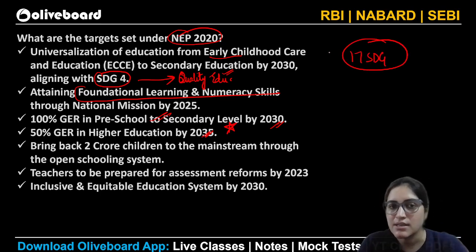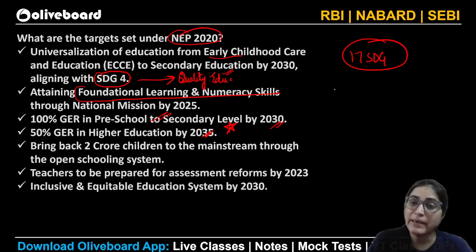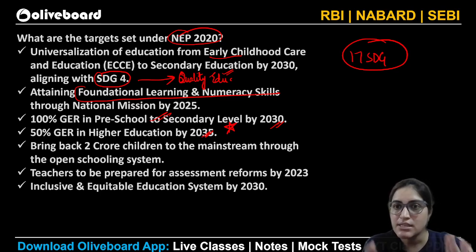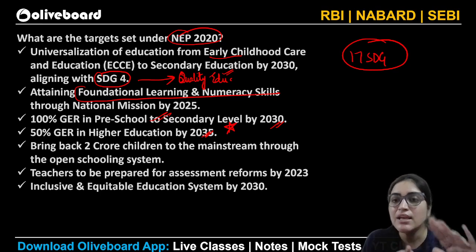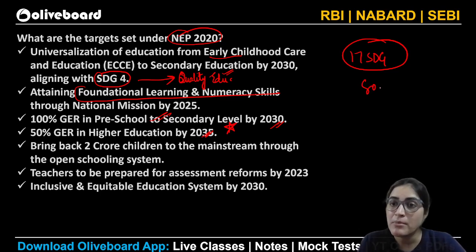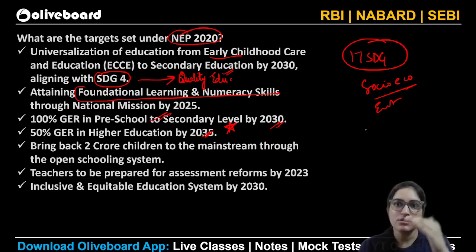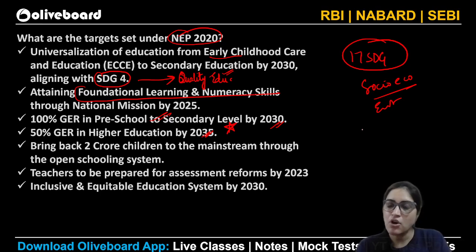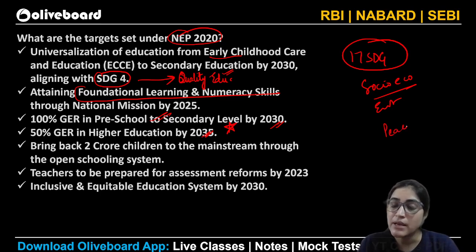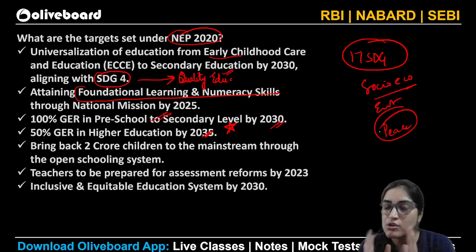Like we cannot escape these. Ye yaad karna hai. And these SDGs will be very helpful even in your essay writing, in your answer writing, because you can quote it anywhere. These 17 SDGs, they actually have everything and anything to it. They focus on your socio-economic development, even beyond that. They focus on environment as well, directly. So, no matter if a question comes on sociology or some social aspects, some social justice, or a question comes on economy part, or a question comes on environment part, clean energy, sustainable energy, in fact, on peace as well. There is a portion of sustainable development that focuses on this part, even in developing of industries and other things. So that's why I'm saying 17 SDGs, ratto it.